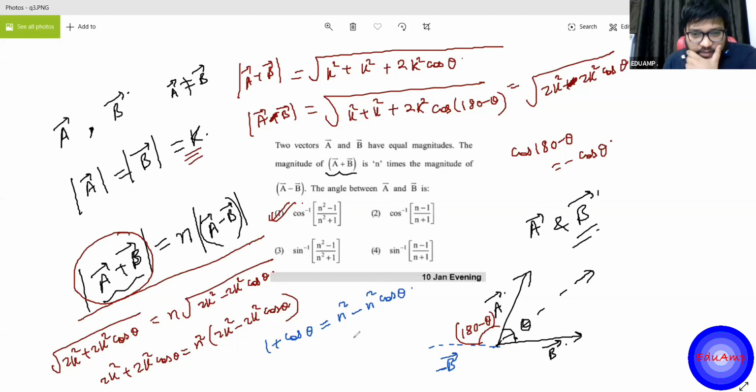Now I have to collect the cos theta terms, right? So this will become n square minus 1 divided by n square plus 1. This is the value of the cos theta. So theta is inverse of this. Okay. Inverse cos, cos inverse of n square minus 1 upon n square plus 1.